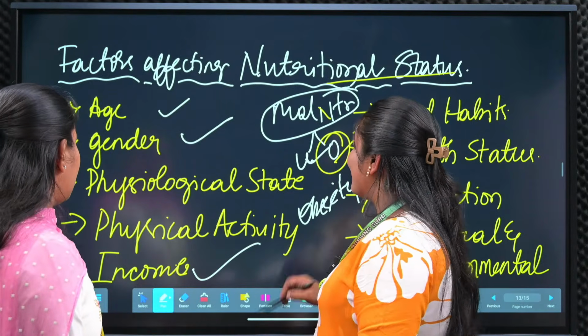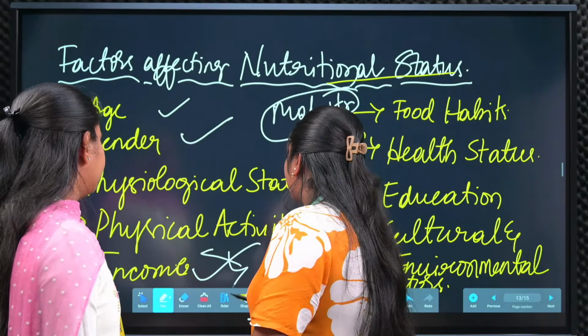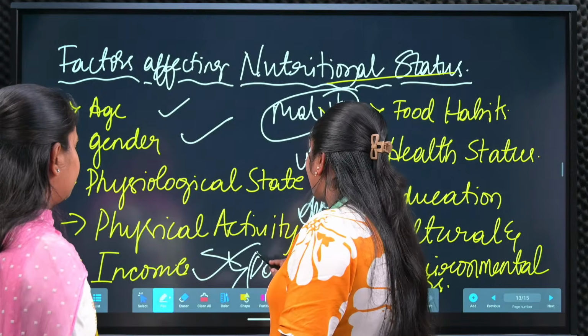Next one, income. Income means poverty. Poverty is going to affect that. If you are having a lot of financial problems, that is going to affect you.